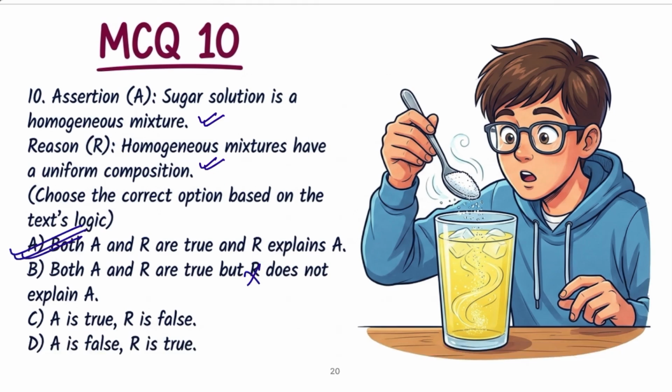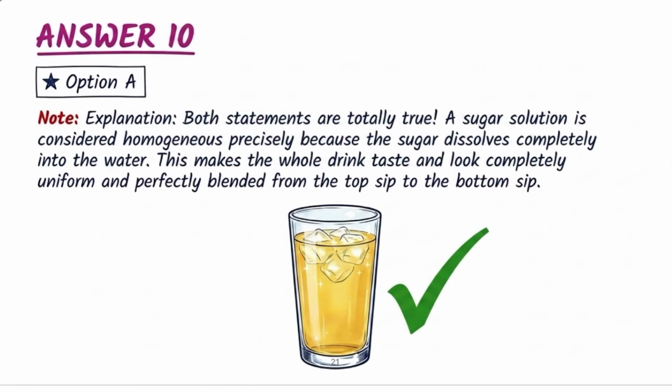The rest of the options are wrong. So what is the explanation? Sugar solution is a homogeneous mixture, right? And the properties at each point of this homogeneous mixture are the same. It is not going to change, right? That is why it is a homogeneous mixture. Now you have the 10 MCQ questions based on substances and their classification.